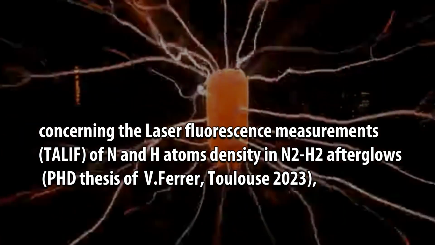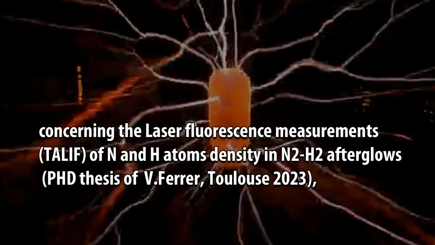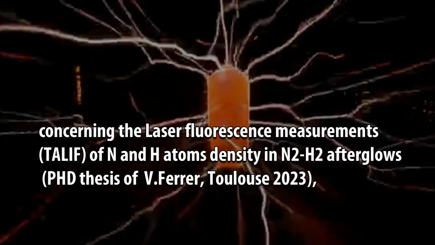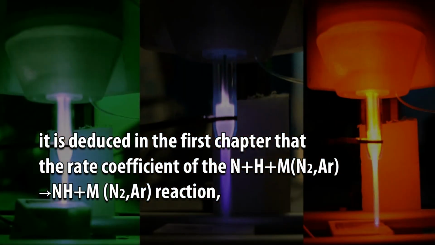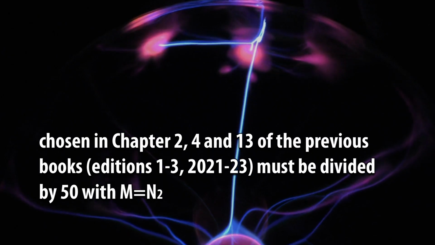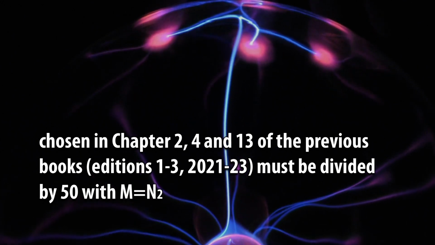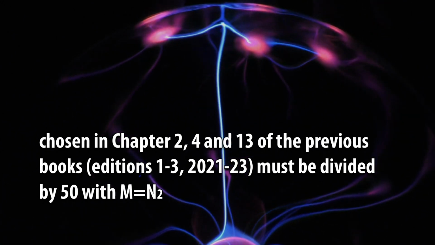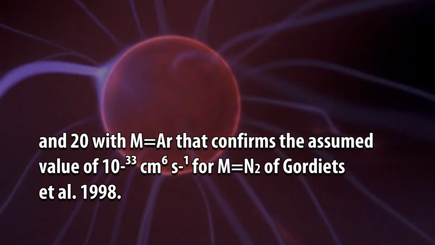Concerning the laser fluorescence measurements, TALIF, of N and H atoms density in N2-H2 afterglows, PhD thesis of V. Ferrer, Toulouse 2023. It is deduced in the first chapter that the rate coefficient of the N plus H plus M, N2 or Ar, goes to NH plus M, N2 or Ar, reaction, chosen in chapters 2, 4 and 13 of the previous books, editions 1 to 3, 2021 to 23, must be divided by 50 with M equal to N2 and 20 with M equal to Ar.